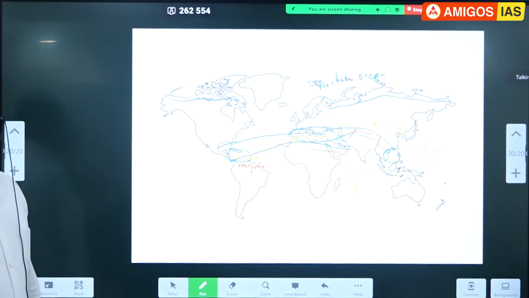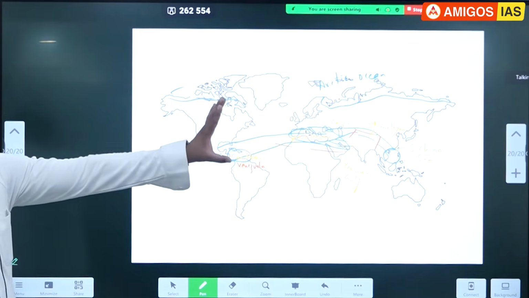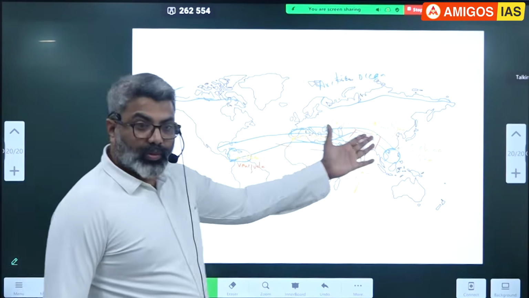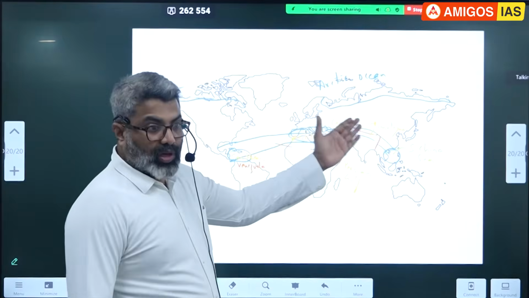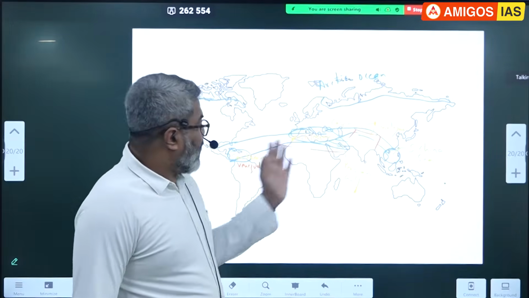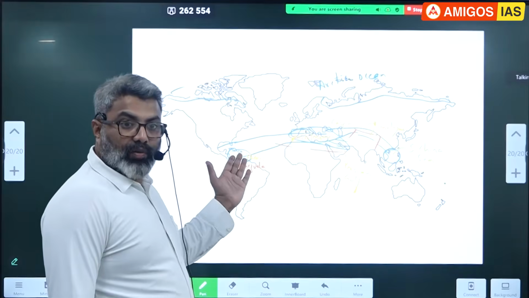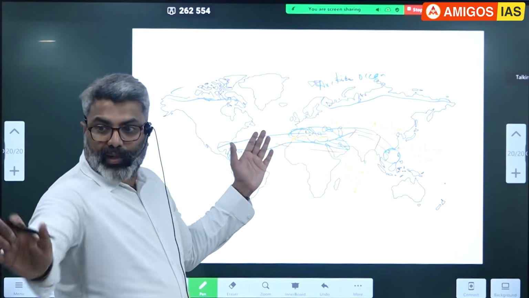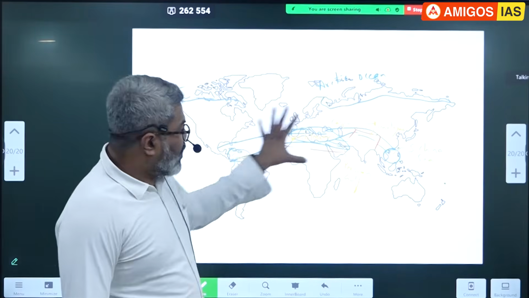In other classes, world geography classes, you will all come to know. Don't worry. Because in today's class, you will not be able to understand this topic. But once we complete world geography, you will all come to know. Many of you now don't know where the Caribbean Sea and Venezuela are, so you will find it difficult. But sooner or later, when we do world geography, it becomes easy. For now, you just remember this.